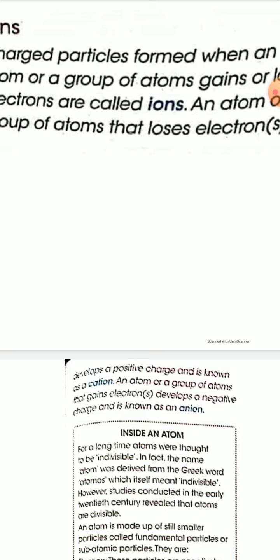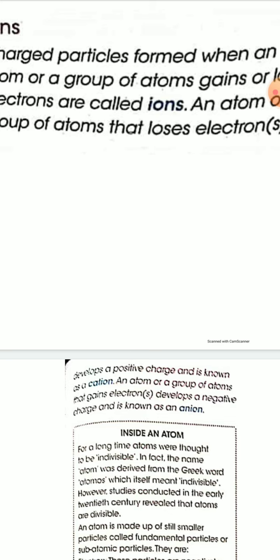For a long time, atoms were thought to be indivisible, but now it is proved that atoms are divisible.